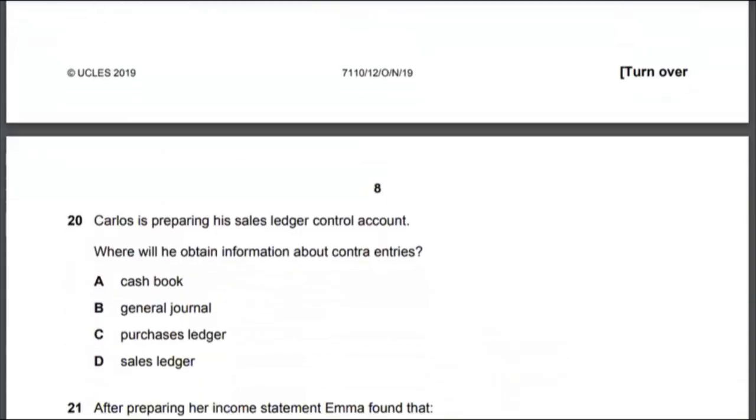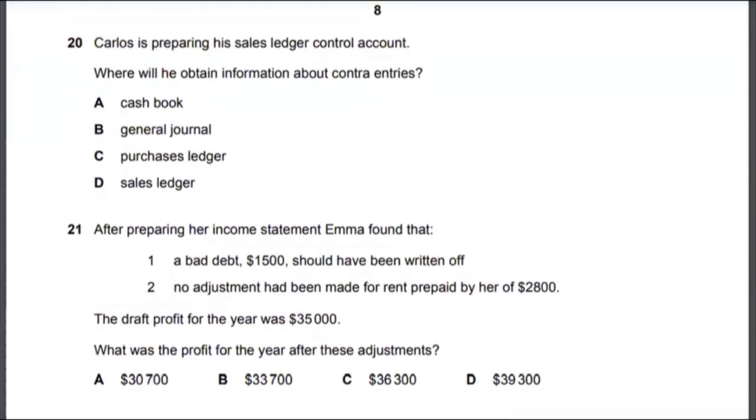Let's look at multiple choice 20. Carlos is preparing his sales ledger control account. Where will you obtain information about contra entries? That would be the journal, because that's the primary book where you will find it. Look at the term general ledger. It includes everything. All the account entries are in the general ledger, or journal, I would say, sorry, journal, not general ledger. So the correct answer to multiple choice 20 would be option B.